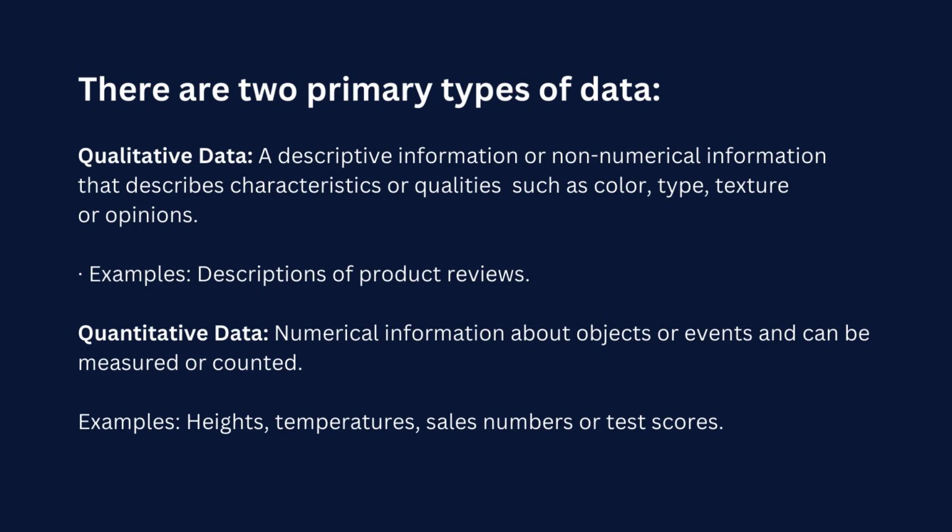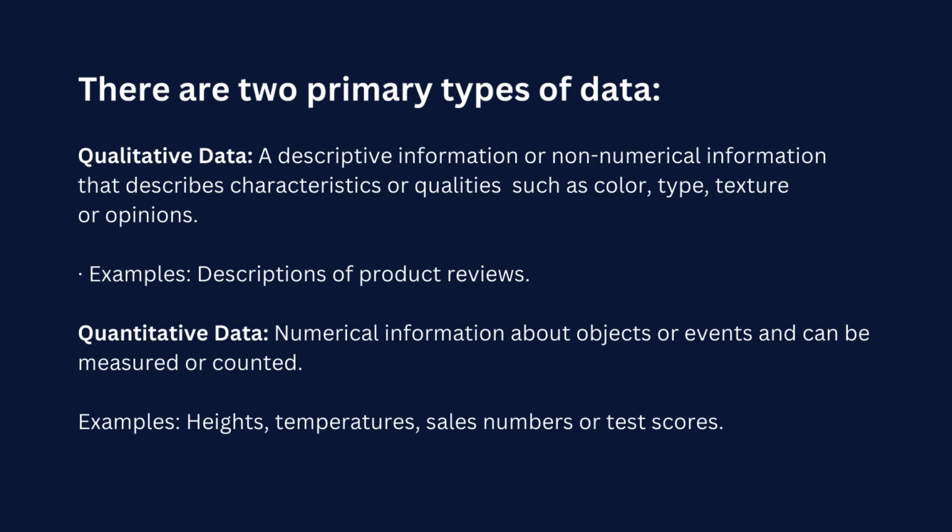Qualitative data is descriptive, non-numeric information that describes characteristics or qualities such as color, type, texture, or opinions. For example, a description in a product review is an example of qualitative data, which doesn't have any numeric values in it.